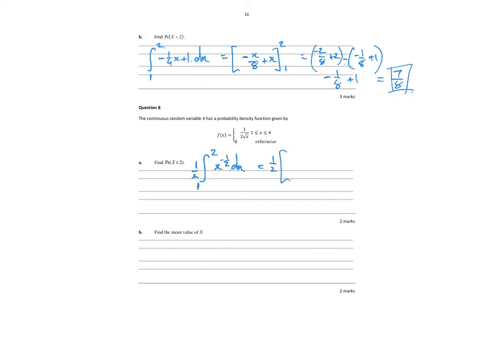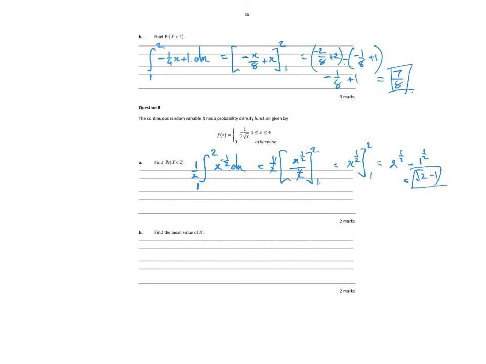I add 1 to the power, so negative a half plus 1 is x to the half over a half between 2 and 1. So now my halves actually cancel. So I get x to the half evaluated between 2 and 1, which is 2 to the half minus 1 to the half, which is root 2 minus 1.